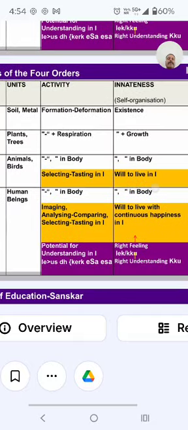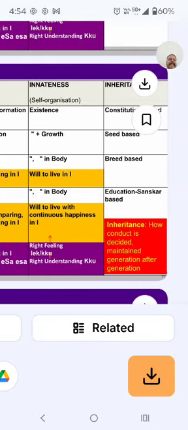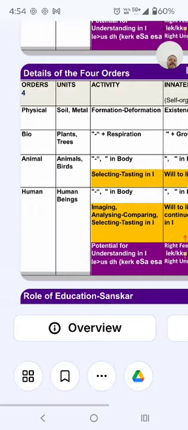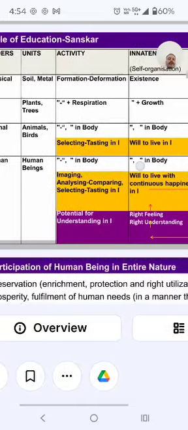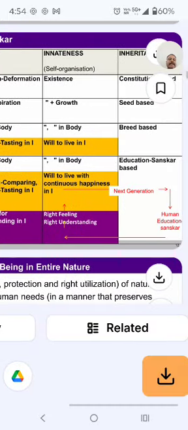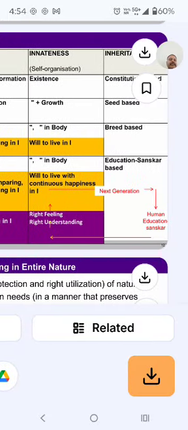The activity in the body has potential for understanding, right feelings, and how the connection is decided, maintained and generated. This is promotional for understanding in right feeling and right understanding, human education.